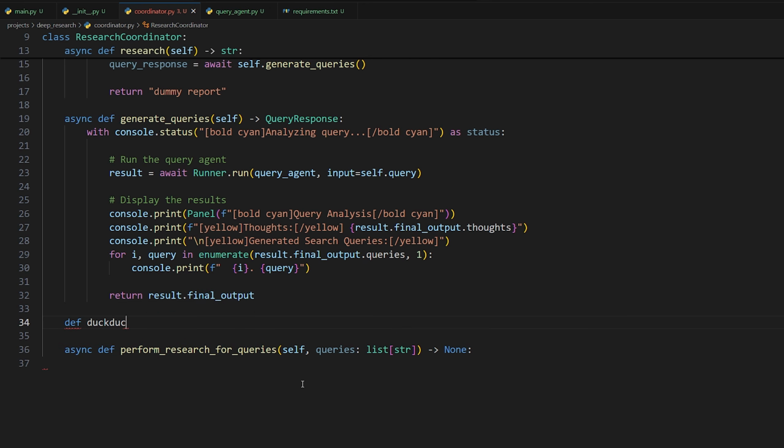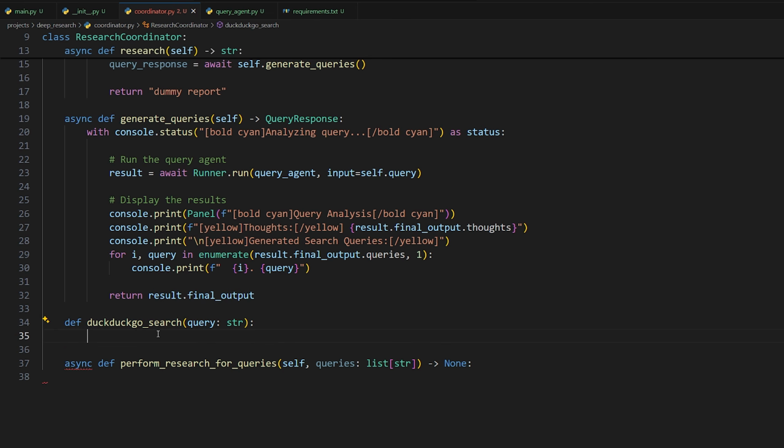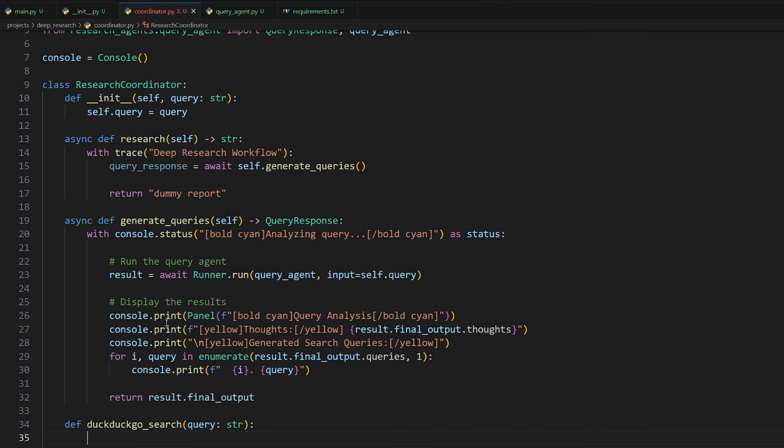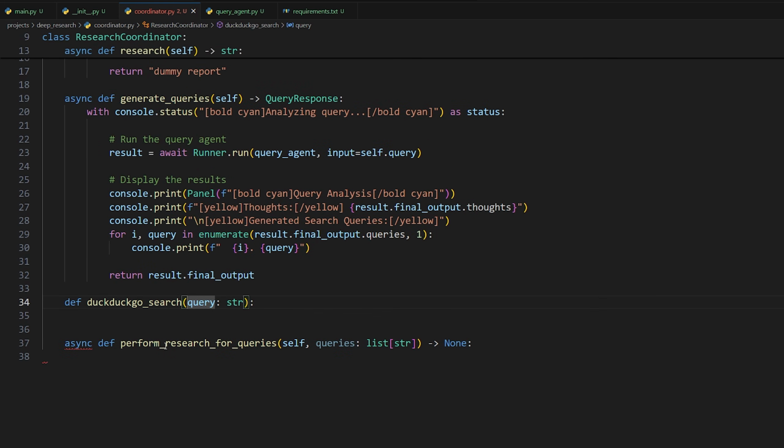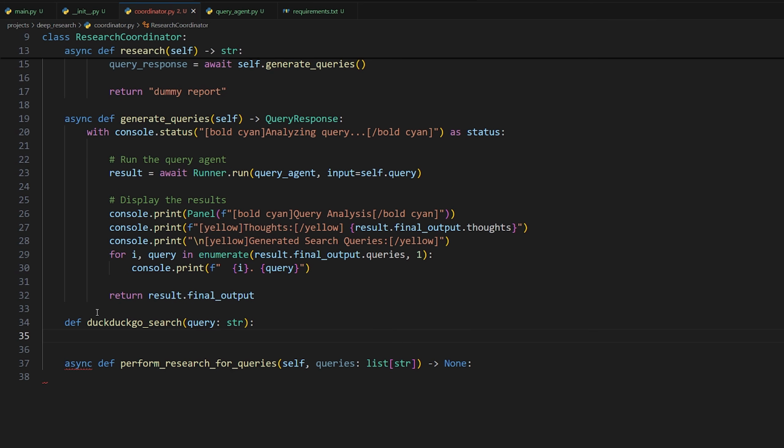So for this one, we'll define ddg_search. It takes in a query string. So again, just to remind you, the reason that we're using DuckDuckGo search is because number one, it's free, so that's good. But the primary reason is we need a way to take a query and get search results for it. So get links that we can then scrape and then summarize for the synthesizer, okay? So the DuckDuckGo search will do the part of getting the links for a query.